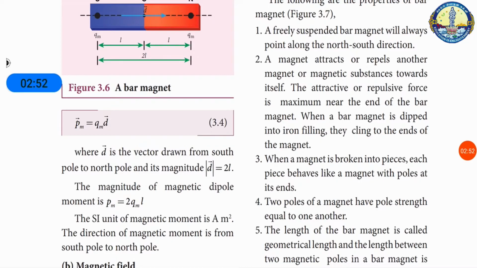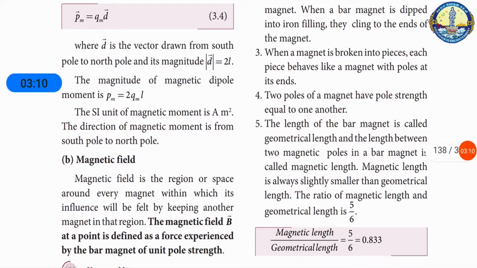The attractive or repulsive force is maximum near the ends of the bar magnet. Like poles repel, but opposite poles attract. The third property is that when a magnet is broken into two pieces, each piece behaves like a magnet with north and south poles.